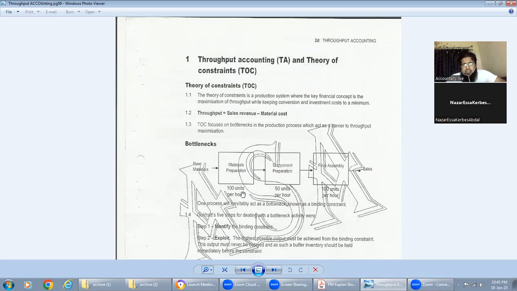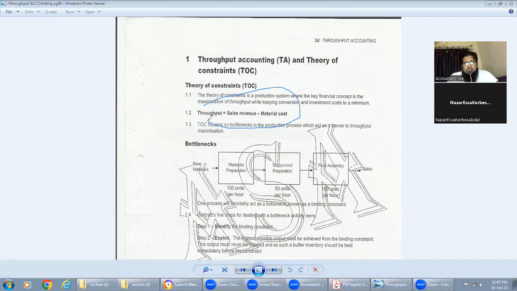There we are talking about sales minus all variable costs. Here we are talking about only material cost. Sales minus material cost equals throughput. This is the formula.